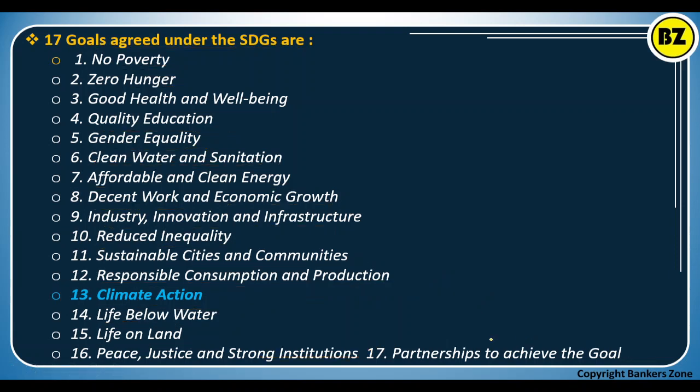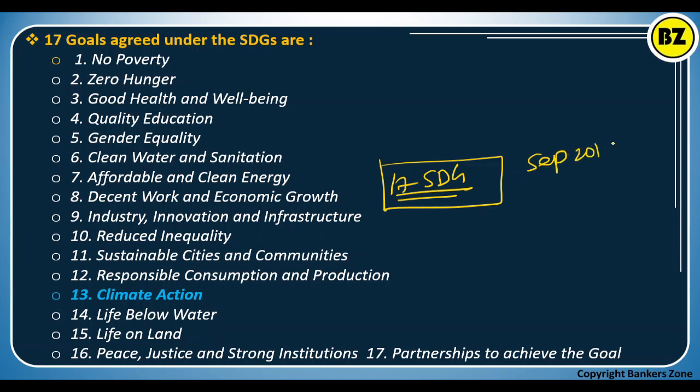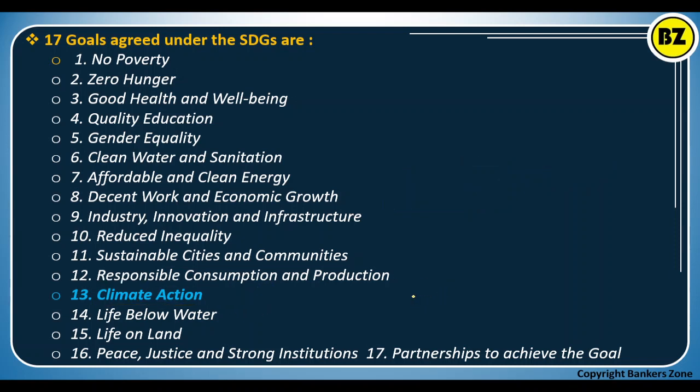Okay, so these are the 17 sustainable development goals which were given to us in September 2015 by the United Nations General Assembly. So the 13th is important, you have to remember. The rest, if you forgot, no problem, but the 13th is about climate action, which you need to remember.